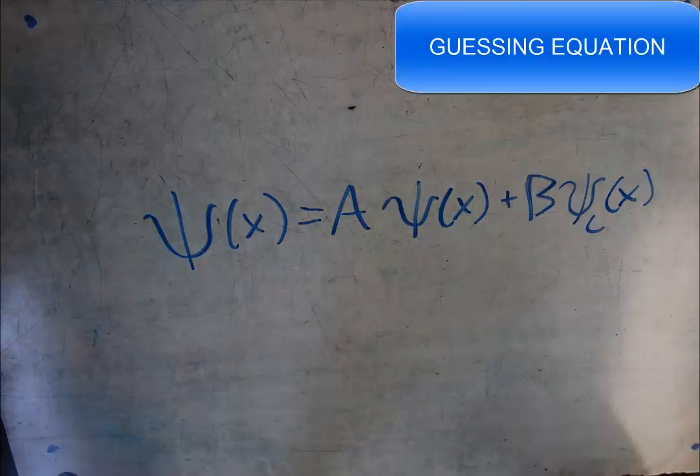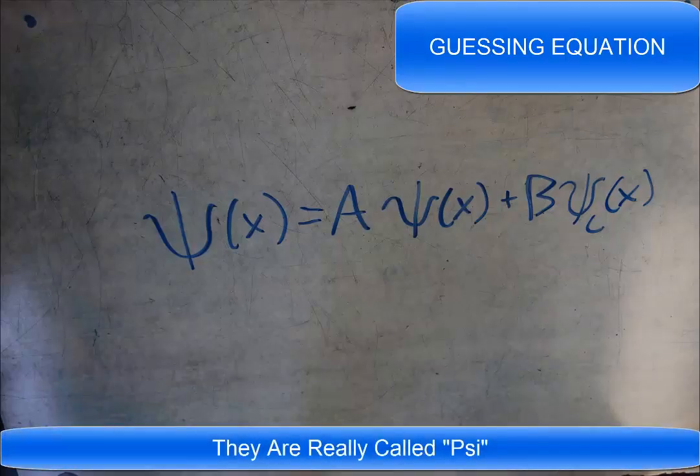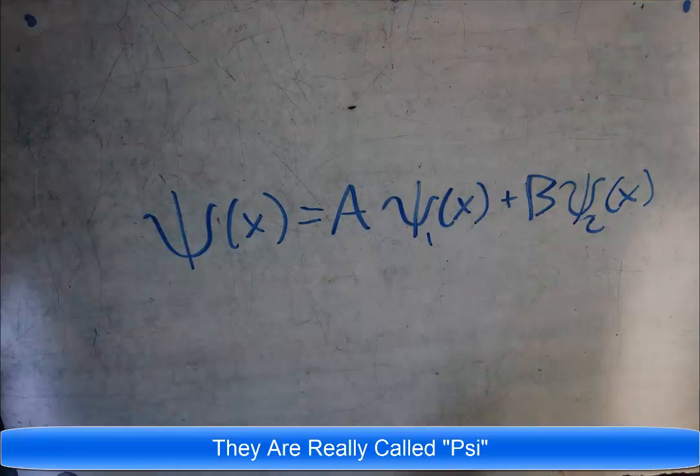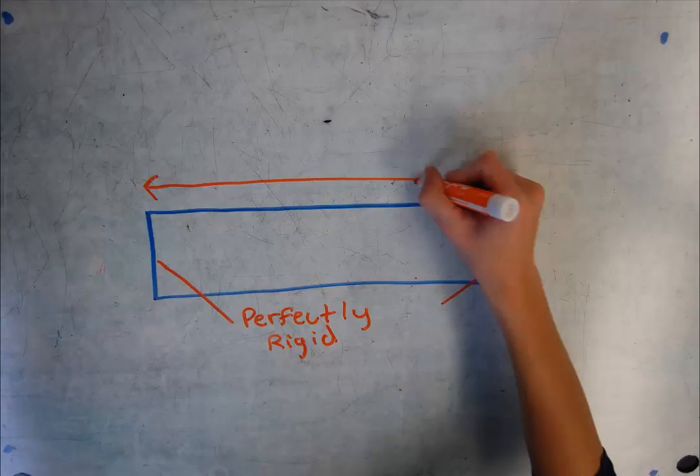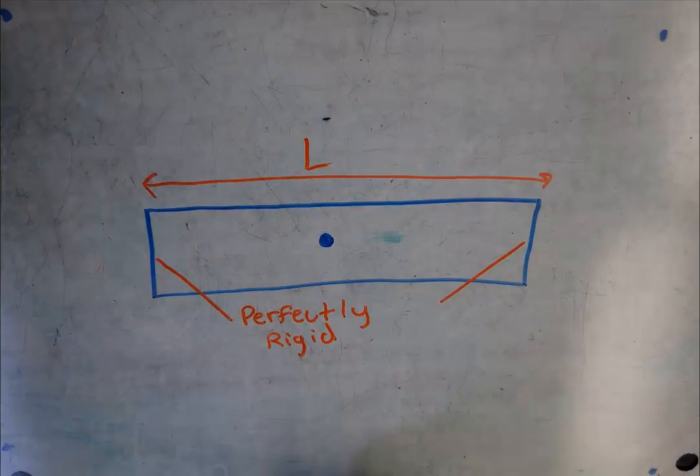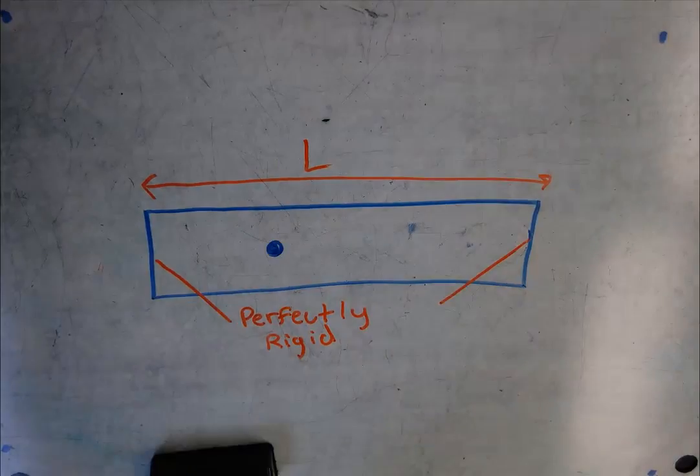To do so, use Ψ(x) equals a Ψ1(x) plus b Ψ2(x). If we can find the solutions to Ψ1(x) and Ψ2(x) by guessing, then the general equation is the solution to Schrödinger's equation. The rigid box model is described by a particle or wave in a solid box of length L experiencing perfectly elastic collisions.